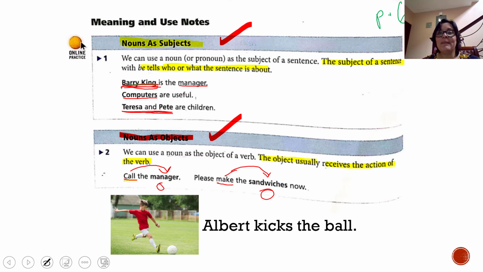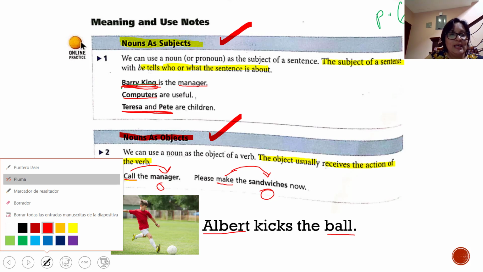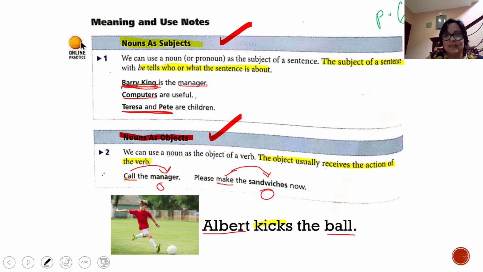Albert kicks the ball. Here we have two nouns. We have Albert and we have ball, right? And we have also the action. Which one is the action? Kicks.